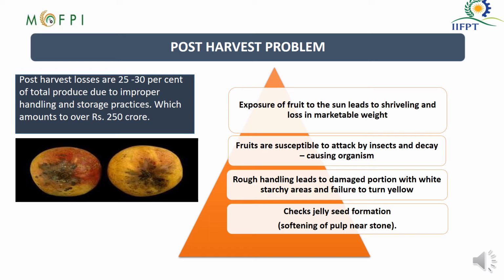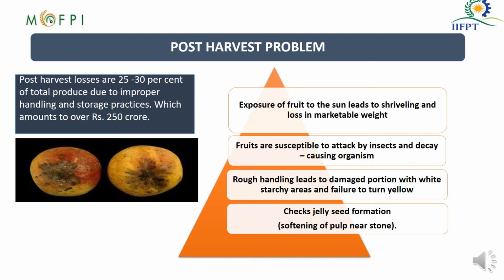The fruits are susceptible to attack by insects and decay-causing organisms. Rough handling may also lead to damage, with certain portions having a white starchy area and failing to turn yellow. Another post-harvest problem that we generally find is jelly seed formation, which is nothing but softening of fruit pulp near the stone.